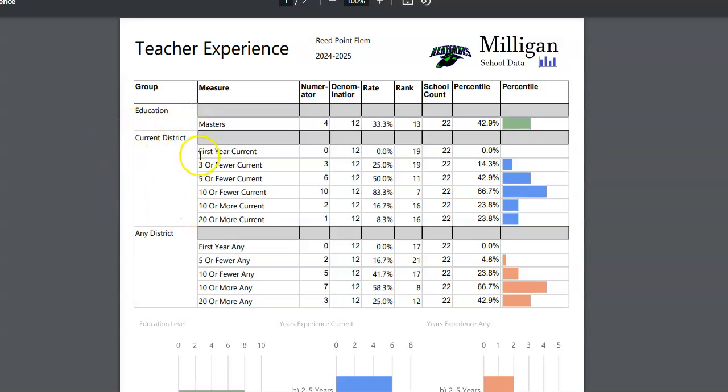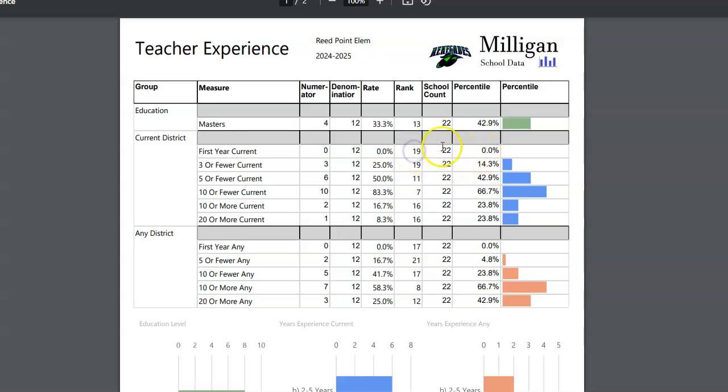Down here we have the next grouping, which is current district. So looking at how many years of experience teachers have in their current district, including the current year. You can see here, interestingly enough, this school, of their 12 teachers, none of them are first-year teachers straight out of college. So that puts them at 0%, and obviously the 0th percentile.